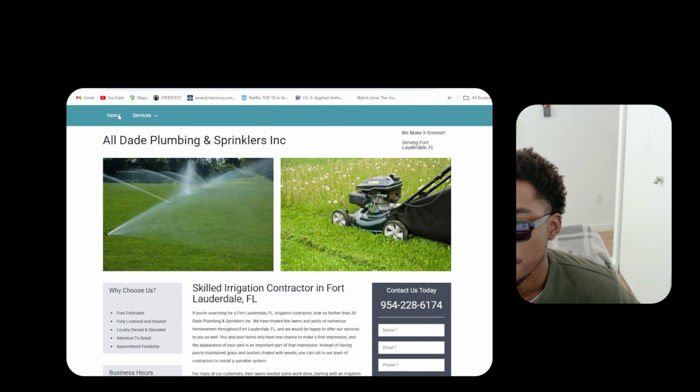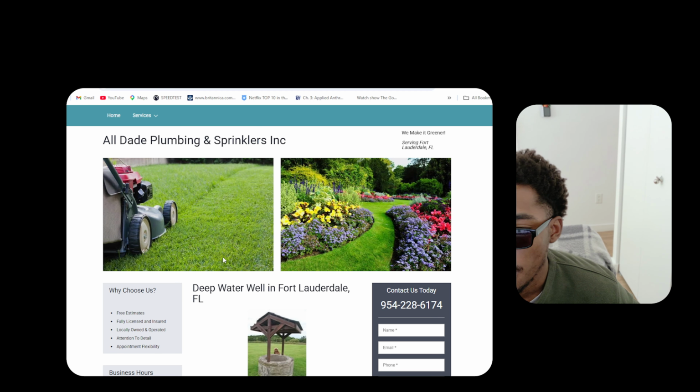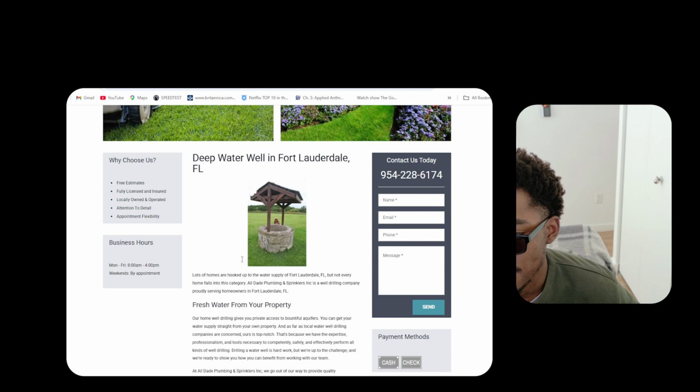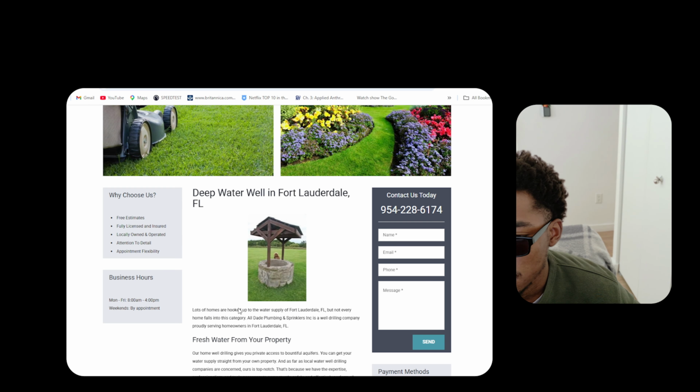Let's continue here. Let's look at some of the sprinklers. Well drilling. They say they have well drilling, so that's pretty good for some businesses out there. Lots of homes, but they're not necessarily giving me an estimate. Fresh water from your home. Just inspect this. Let's see what they got going on over here.